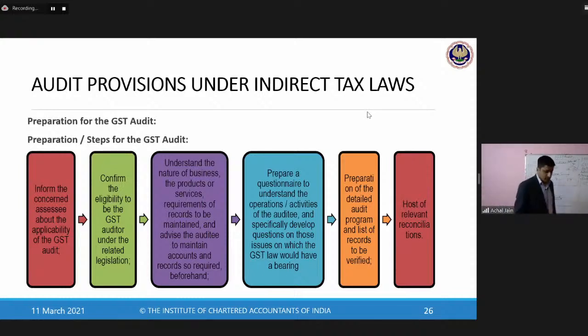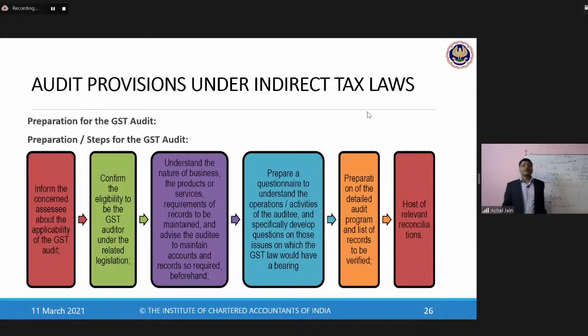No. Because an audit is only possible when you have knowledge of the underlying area which is getting audited. So in this case, what's that underlying area? The underlying area is the GST piece, or its evaluation as per GST. So that's another very, very important area on the part of the auditor. It's all about the competence of the GST auditor.